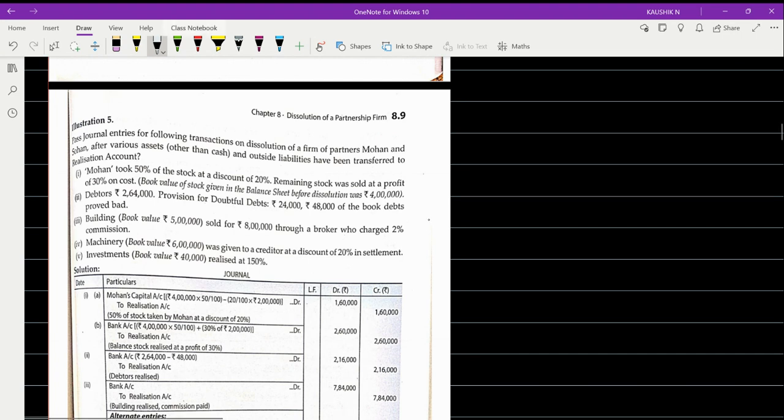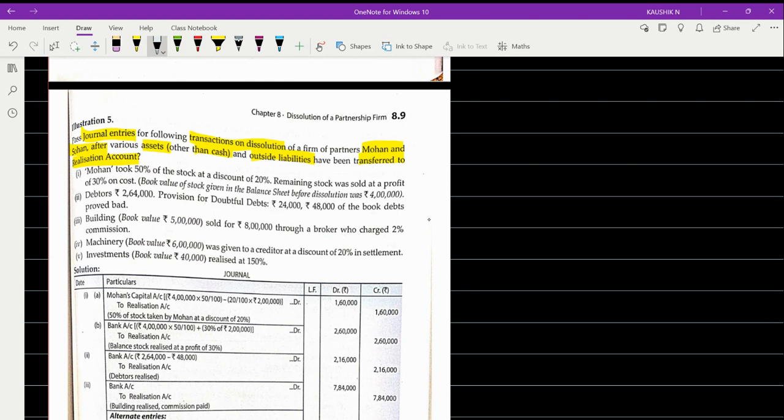Pass the journal entries for the following transactions on dissolution of a firm of partners Mohan and Sohan, after various assets other than cash and outside liabilities have been transferred to realization account. So they have transferred the items to realization account except these items, that is outside liability and cash. Let's see what they have done in each of these following cases.